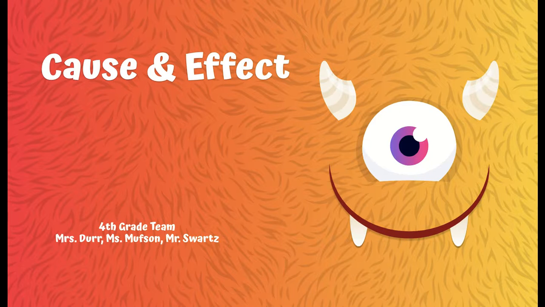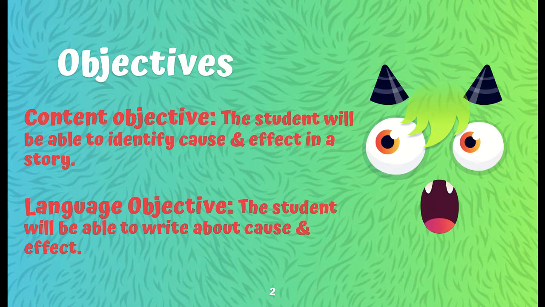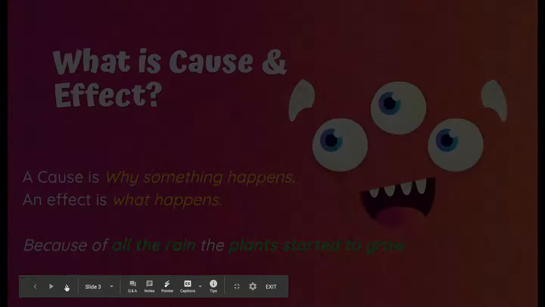Hello, fourth graders. Today we will be learning about cause and effect. The objectives are that you will be able to identify cause and effect in a story. The language objective is that you will be able to write about cause and effect.